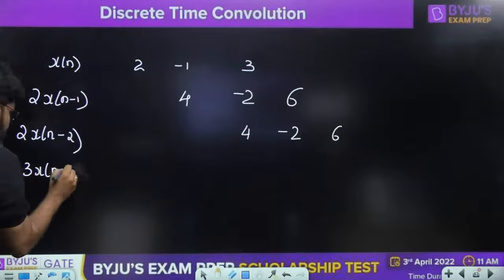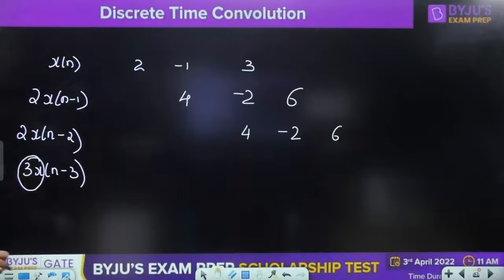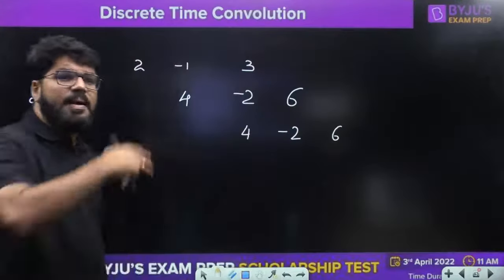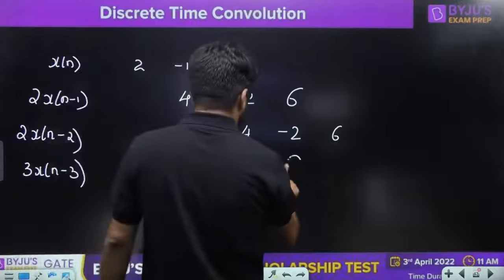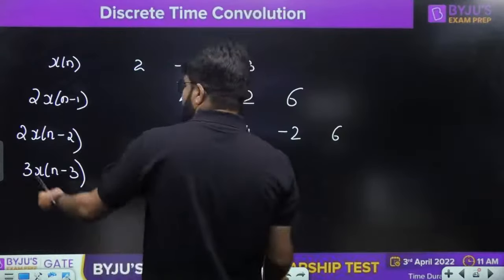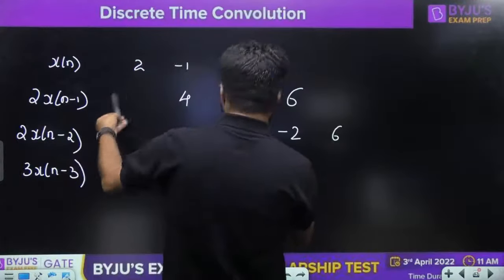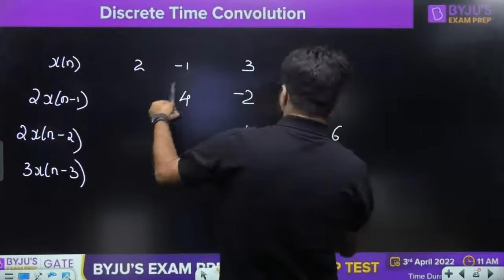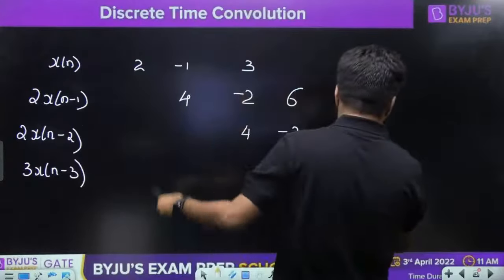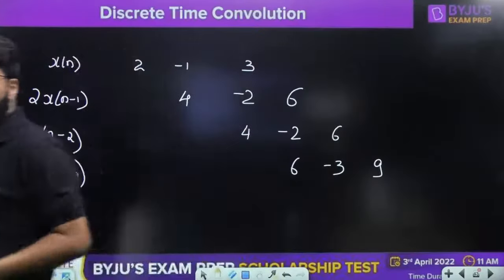3xn minus 3. So this time I have to multiply by 3 and I have to right shift the signal by 3 units. Okay, 3 units means the answer will start from here, multiplied by 3. So 3 2s are 6, 3 into minus 1, 3 into 3, 9. Right. Now what is the final output, guys?